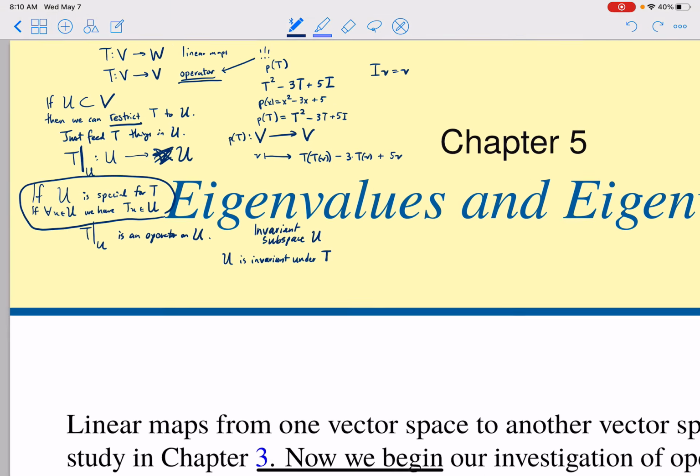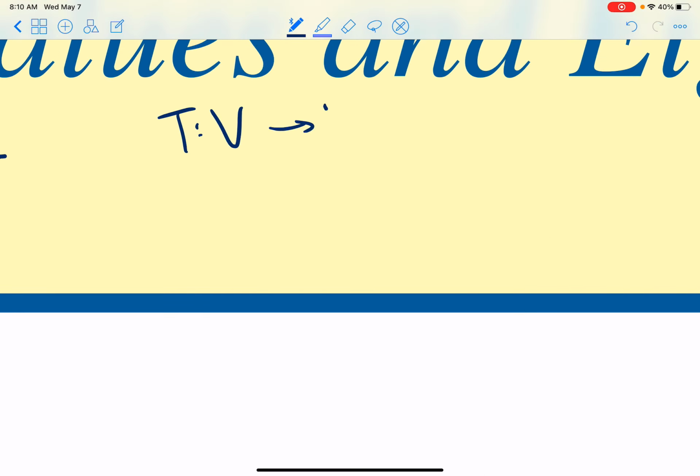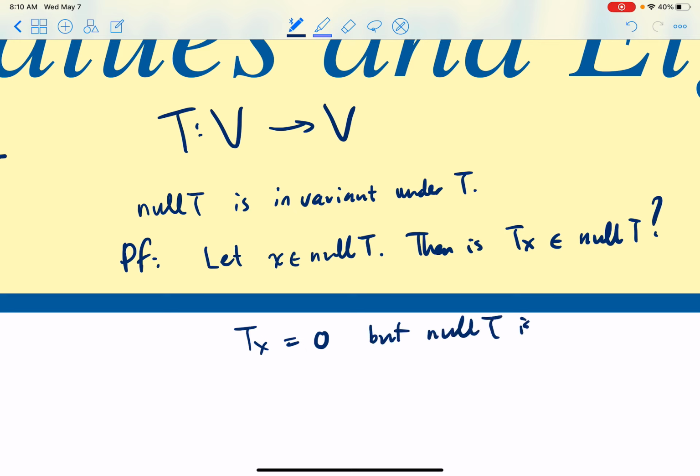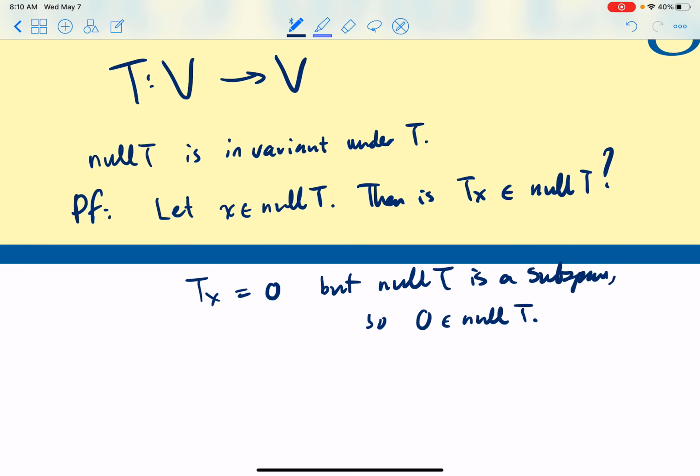All right, so for instance, if we have an operator T, then null of T is invariant under T. So, proof: let little x be in null of T, then is Tx back in null of T? If yes, then it's invariant. So Tx equals 0, but null T is a subspace, so 0 is in null T. Okay, so the null space is invariant under T.